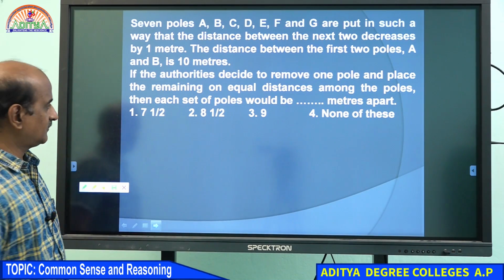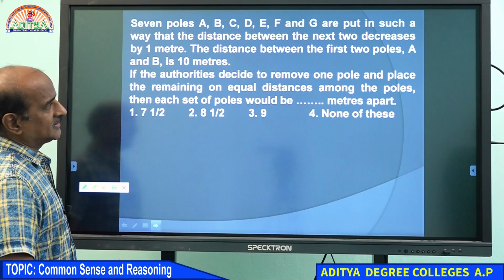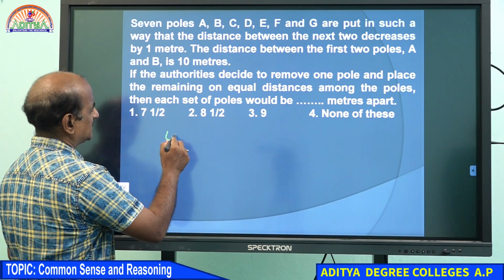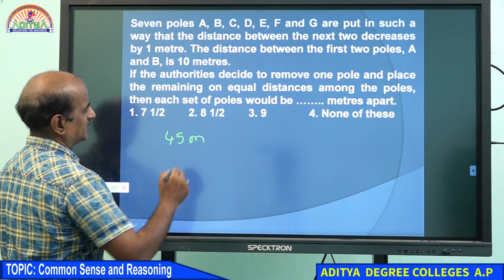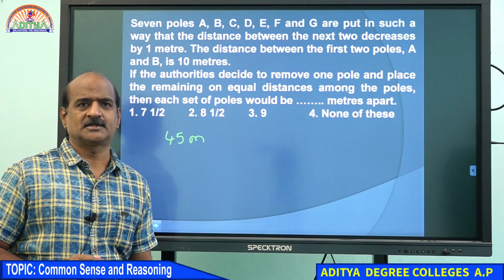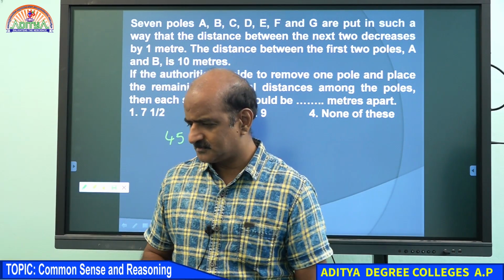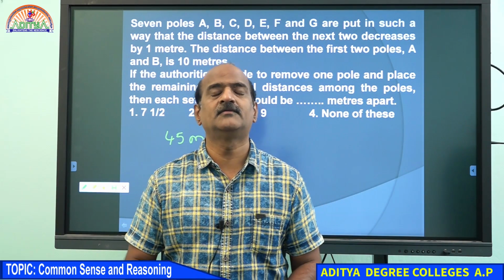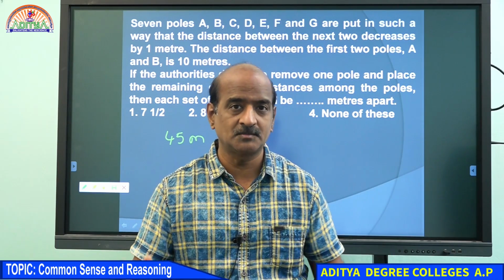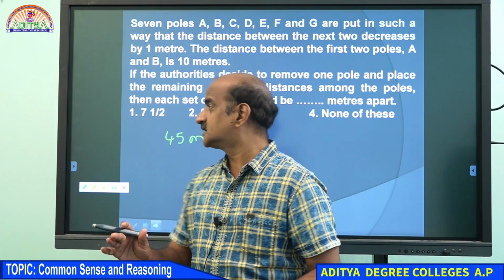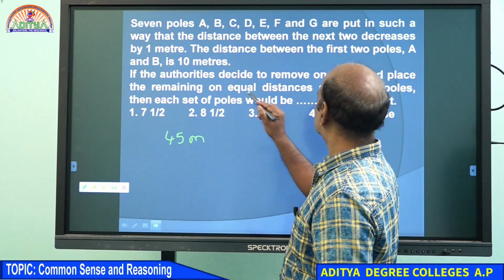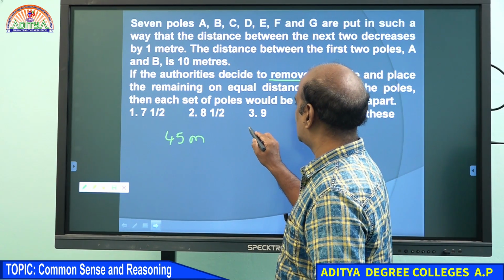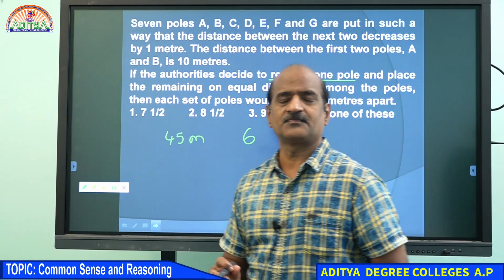Students, one important point: we were already discussing this question and we came to know that the total distance is 45 meters. We already knew that point. Initially we had 7 poles, but they decided to remove one pole, which means they will be left with only 6 poles.